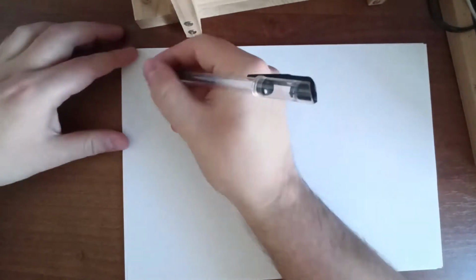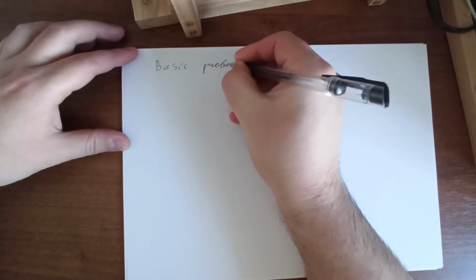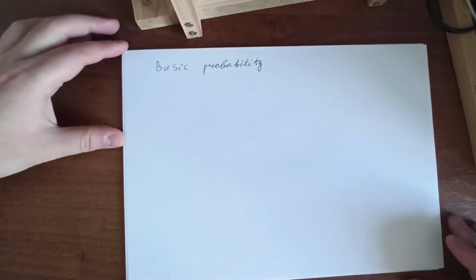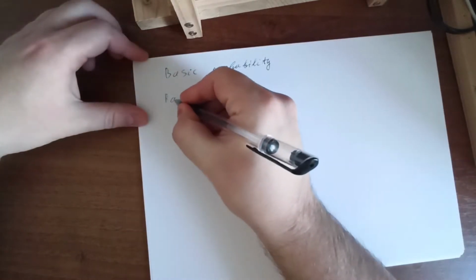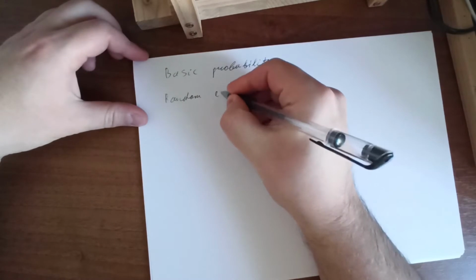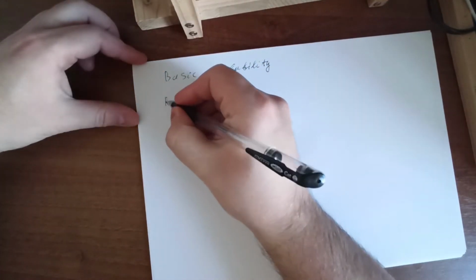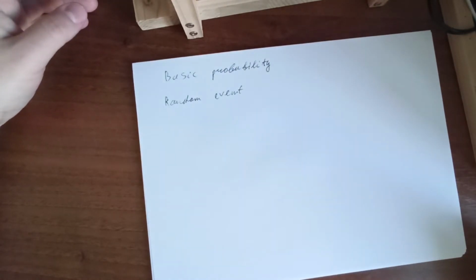Today we are starting our lectures, and the first topic will be basic probability. And we have to start with random events. So a random event is an event that can either happen or not.